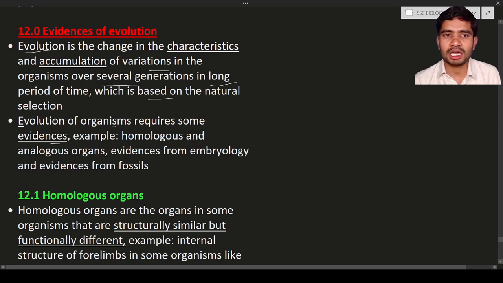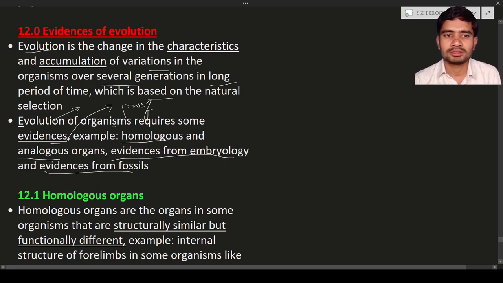That proof is known as evidences. Evidence means the proof. So we have to show the evolution with the proof. So what are those proofs? One is the homologous organs and analogous organs. Next, the evidences from embryology. With the help of the embryo we are going to show the evolution. And next, the evidences from the fossils. So these are the evidences to show that there is an evolution.